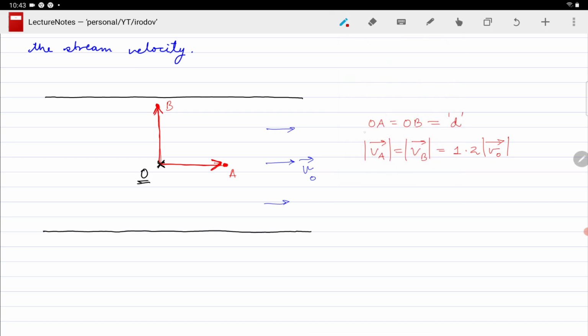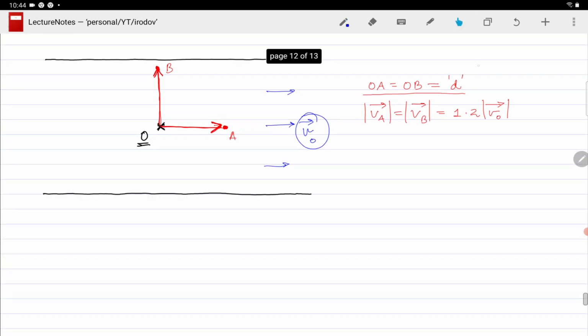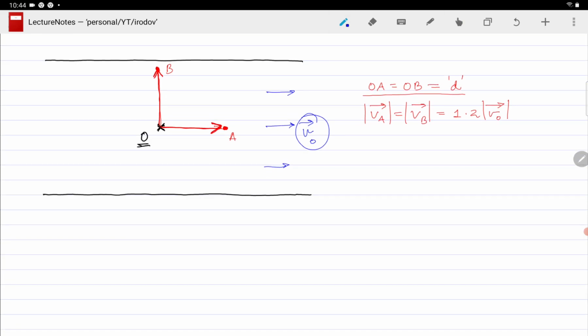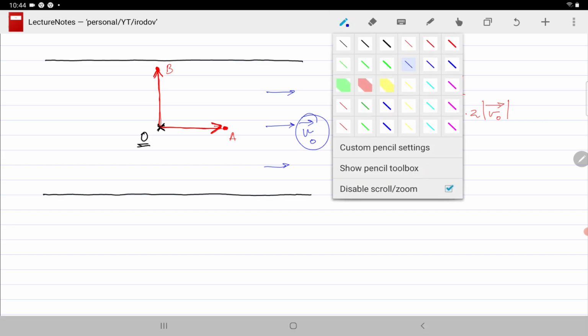So this is the one equation that we have. And the second thing that is given to us is that the velocities of these boats are equal to 1.2 times the velocity of the river. So the velocity of the river is V naught. This is the velocity of the river, and the velocity of boats A and B with respect to water, their velocities, are 1.2 times the velocity of this river.